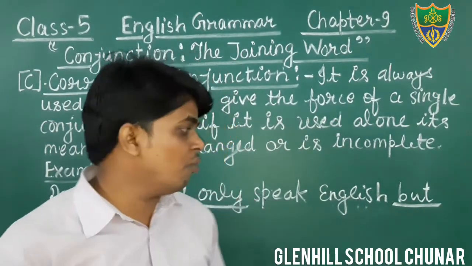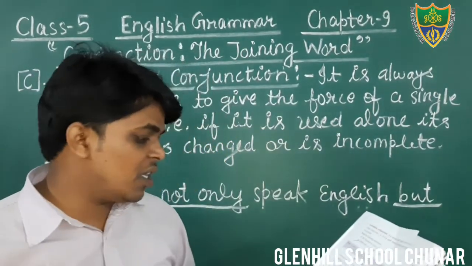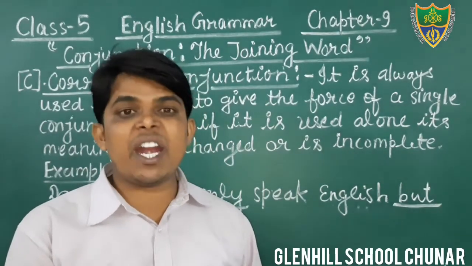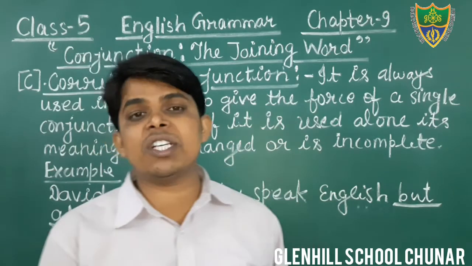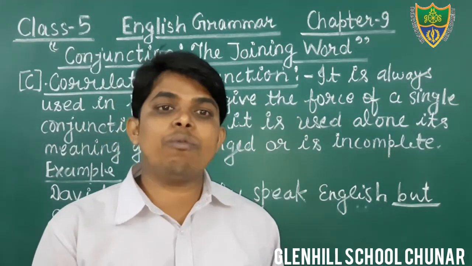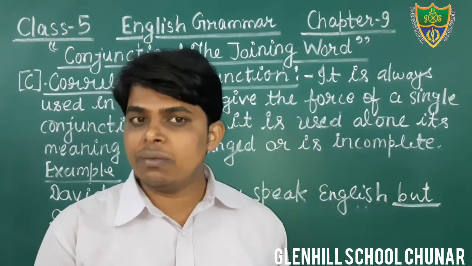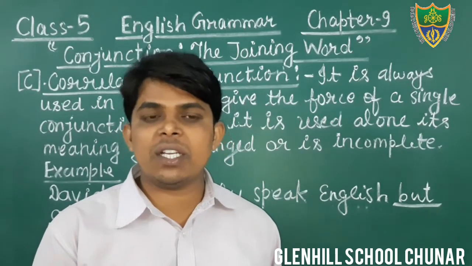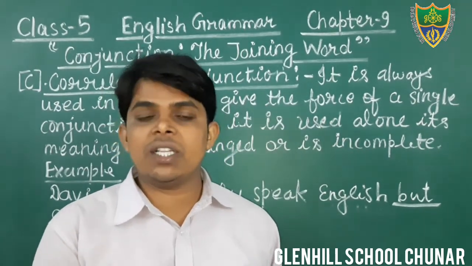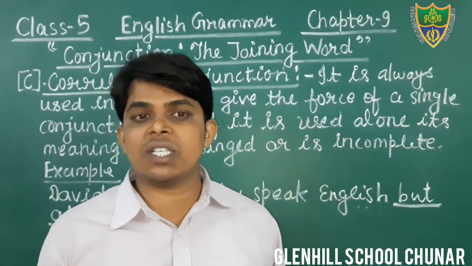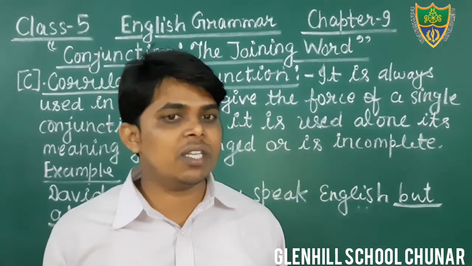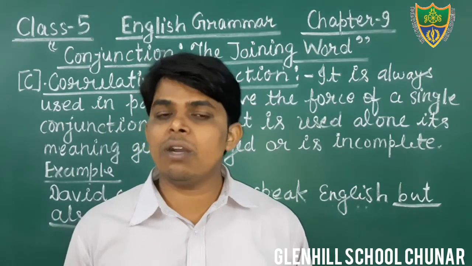Your homework is to complete the exercise given at page number 39. In this question you have to pick out the conjunction. That is very simple. You can recognize the conjunction in the given sentence. In the next class, we will discuss the exercises given in the chapter. Okay, students, that's all for today. Thank you.